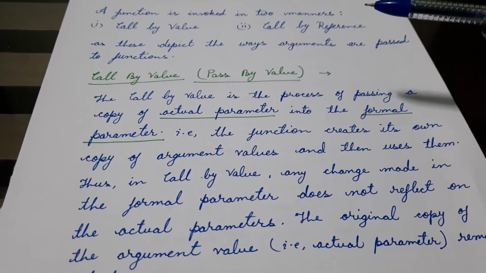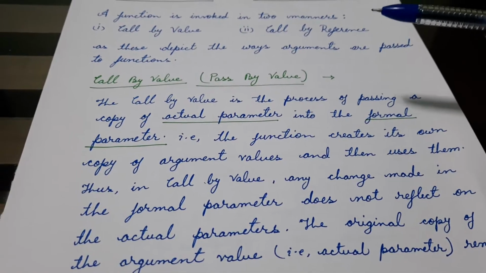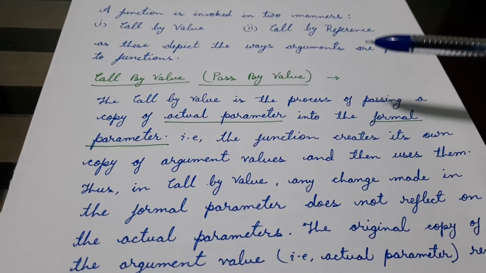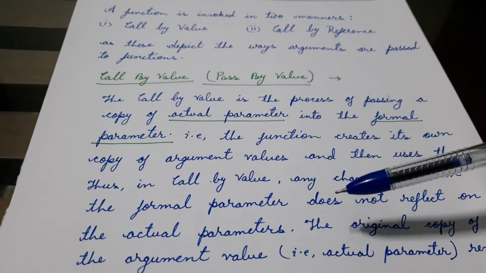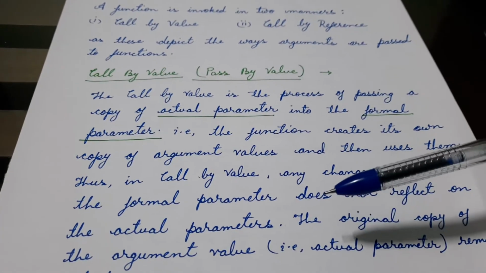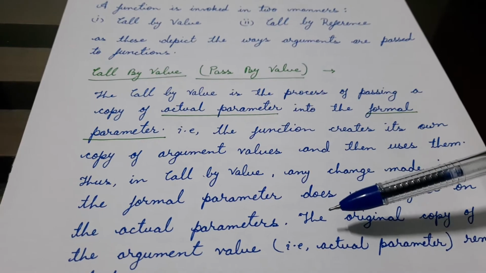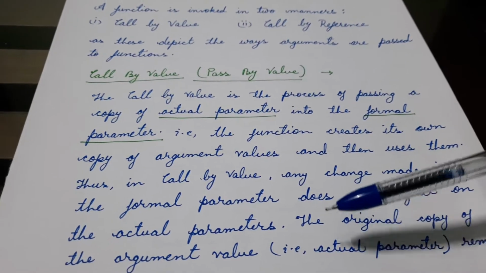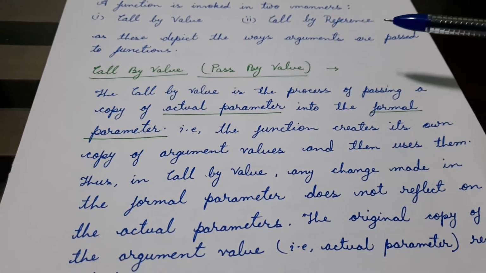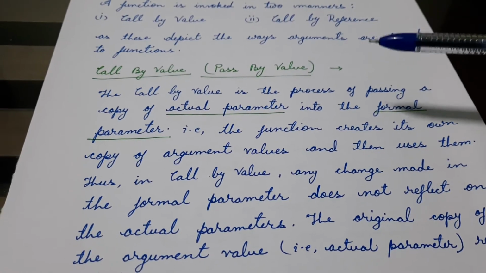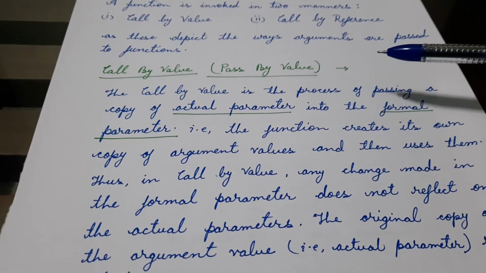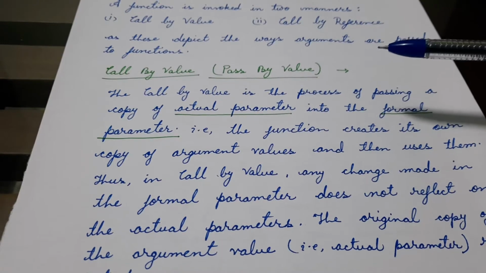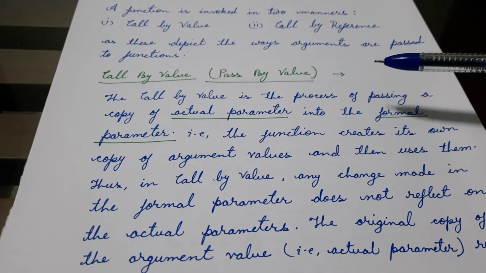Because x is increased by 2, it will not reflect on the actual parameter. Suppose the actual parameter is a, and a is 5. 5 is copied to x. Now x is increased by 2, so the x value is 5 plus 2, that is 7.